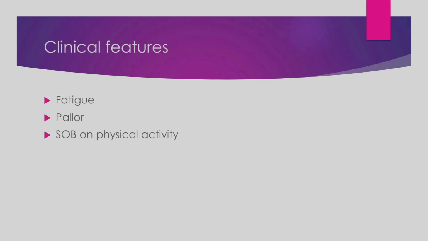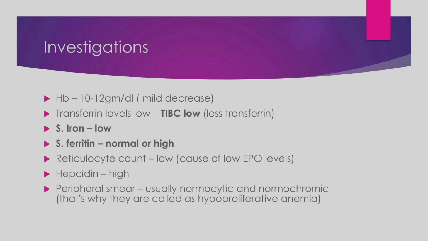The clinical features are the same as those of iron deficiency anemia. Fatigue, pallor, and shortness of breath on physical activity are the main features. In the investigations, the hemoglobin shows a mild decrease. Transferrin levels are also low, because serum iron level will be low. Serum iron levels are low, whereas the serum ferritin levels are normal, or they can even be high.